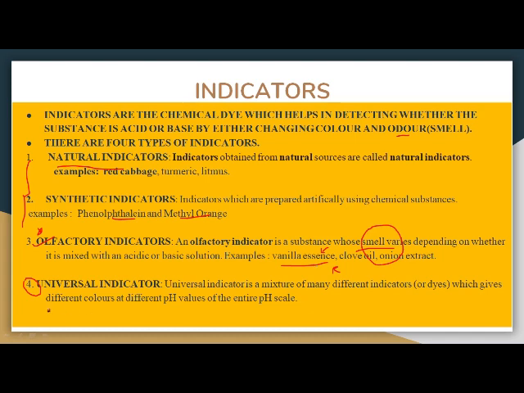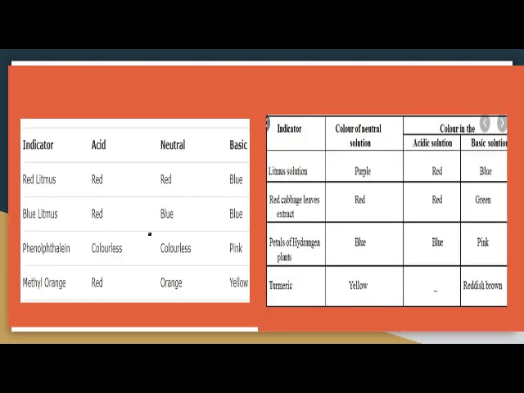Likewise, the last one is the universal indicator, which we are going to discuss in later classes. Now let's see, students, how these natural indicators and synthetic indicators react with acids and bases. So let's start with the natural indicators. First we have litmus. The first thing you should know is that litmus is prepared from a plant called lichen. Yes, it is made from lichen. LICHEN.